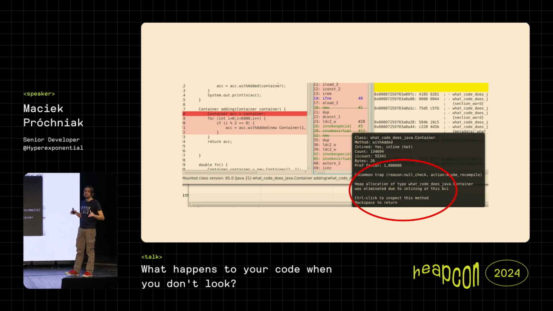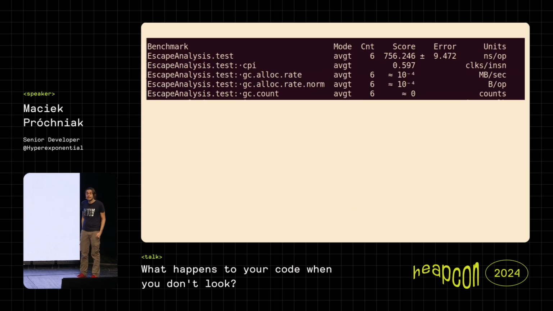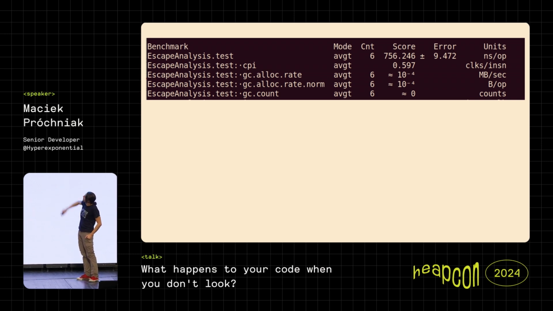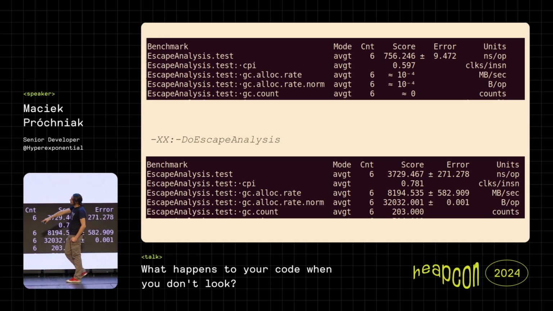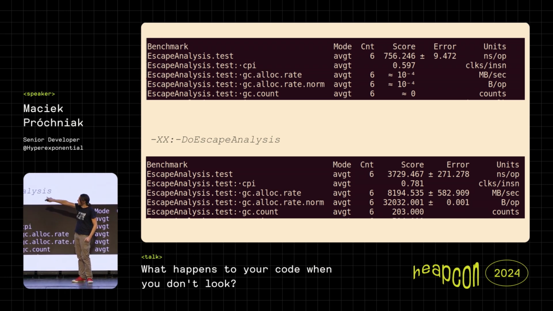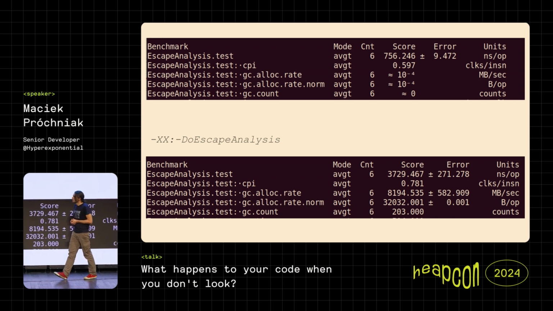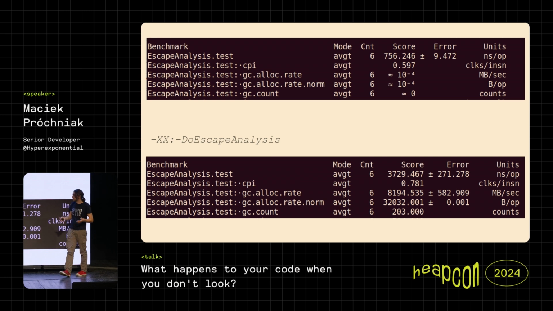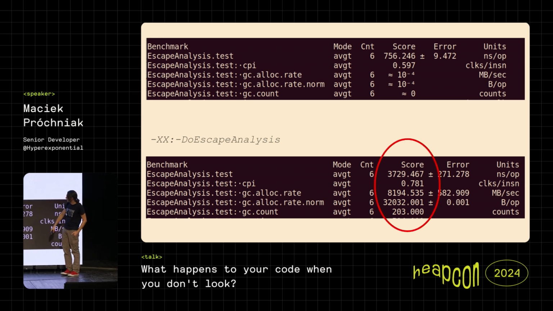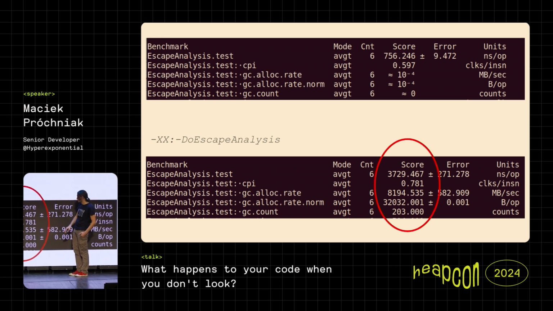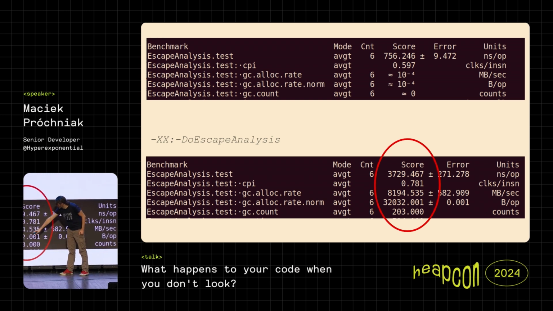So this is a little bit more involved optimization, but as you can see, it can lead to pretty good results, because here we have the first example, right, with no GC allocations. And let's see what will happen if we turn this optimization on. You can do it for all, or at least most of the optimizations that JIT performs. And here we can see that, indeed, if we don't do this escape analysis thing, you can see that there were like 200 garbage collections.